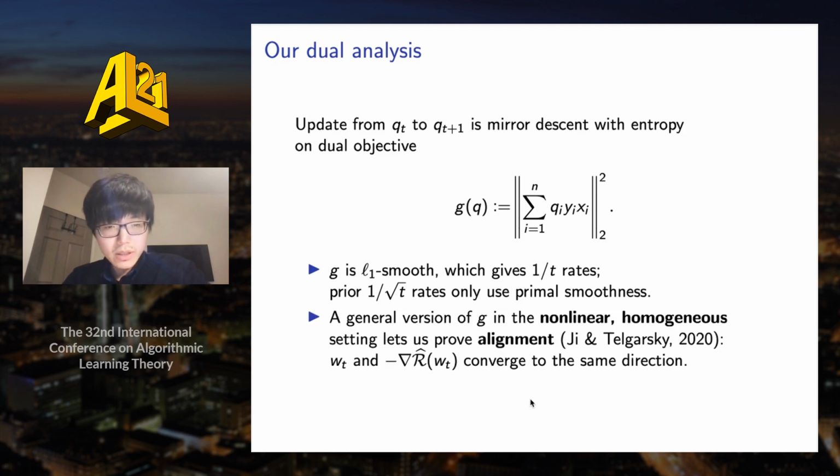Also, a general version of G in a nonlinear homogeneous setting can also allow us to prove a general property called alignment. It was proved in our NeurIPS paper from last year, and it means that we can show the gradient descent iterate w_t and minus gradient of the empirical risk both converge to the same direction. So we can see that this primal-dual proof technique can also be useful in deep learning.